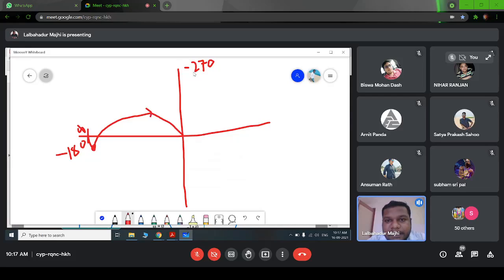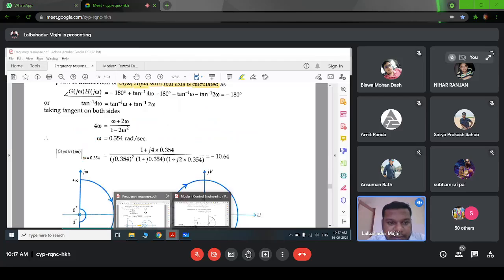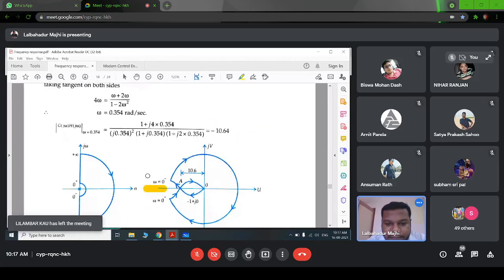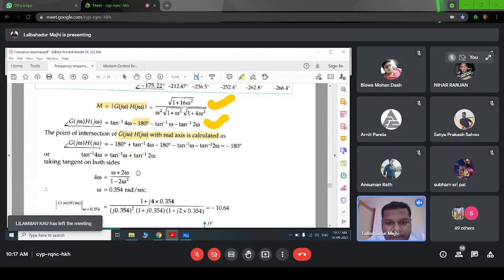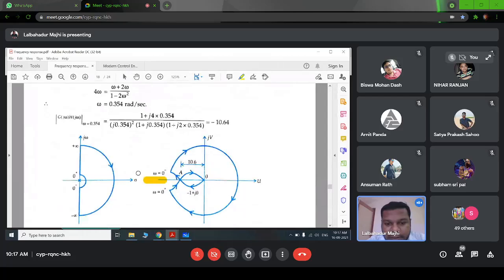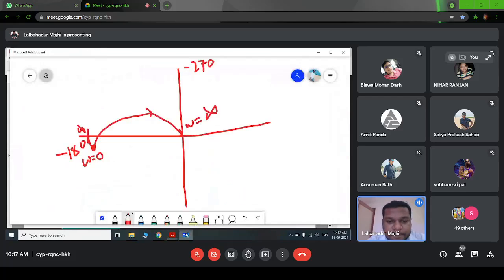This is our 270 degree axis and this is our 0 point, right? At this point omega equals infinity. At this point it is omega equals 0. Minus 180 and minus 90 gives minus 270.